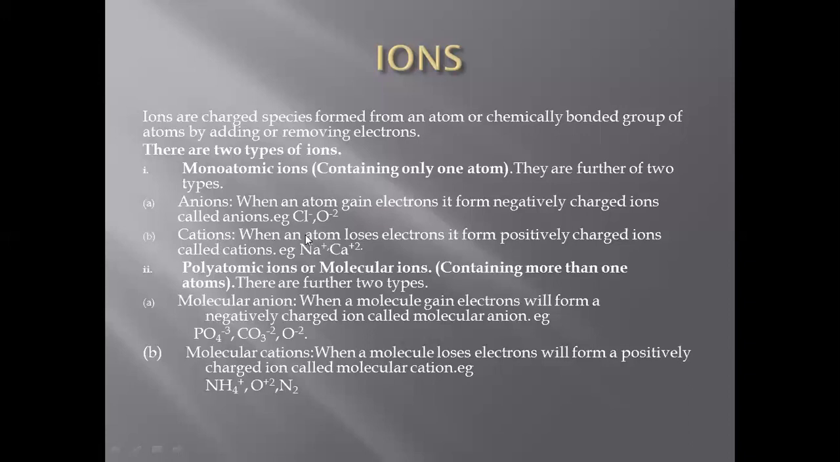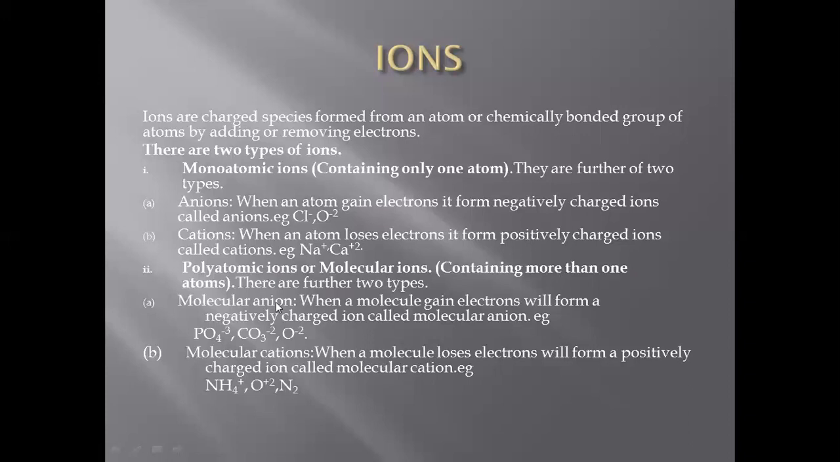Cations: when an atom loses electrons, it forms positively charged ions called cations. You can see Na plus and Ca plus, sodium ion and calcium ion. They have positive charge, so they are called cations. Then the second class, polyatomic ions or molecular ions, containing more than one atom.